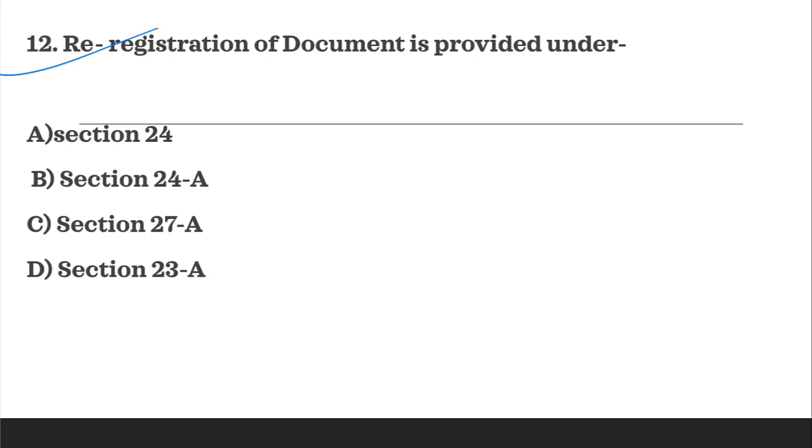Next question is, re-registration of document is provided under section. So it is provided under section 23A. D is the correct answer.